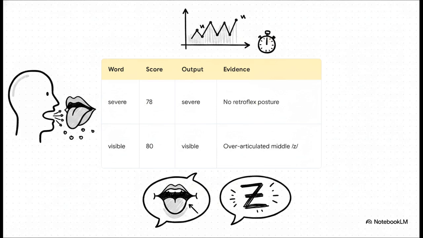Severe scores a 78. The vowel transition was parsed perfectly, but the rhotic ending missed the mark. It lacked the deep retroflex or bunched tongue posture necessary for a native American R. The word visible scores an 80. It was captured accurately by the ASR, but it gets a minor deduction because the middle Z sound was noticeably over-articulated, and that actively slowed down the cadence and rhythm of the phrase.